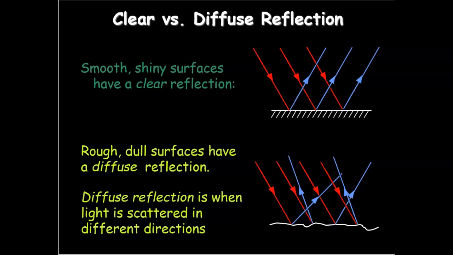Now, there's also clear versus diffuse reflection, all right? Smooth and shiny surfaces have a clear reflection. If you've ever taken a mirror and caught the sunlight, you can point the light into another direction and you can see it. But there are also rough or dull surfaces, and they diffuse the reflection. That means when it hits, it bounces off in different directions because it's not smooth and straight.